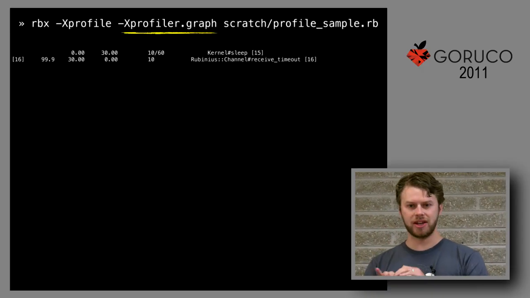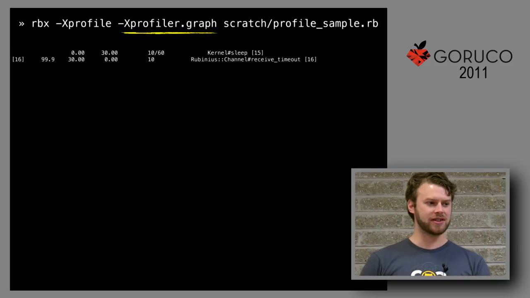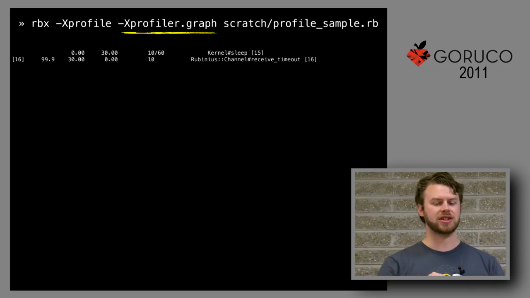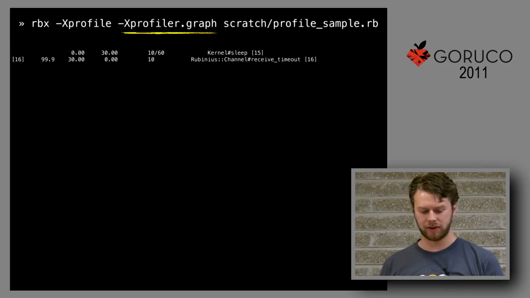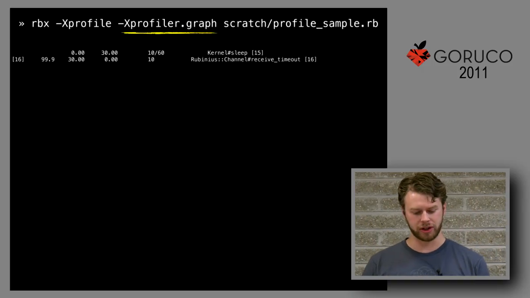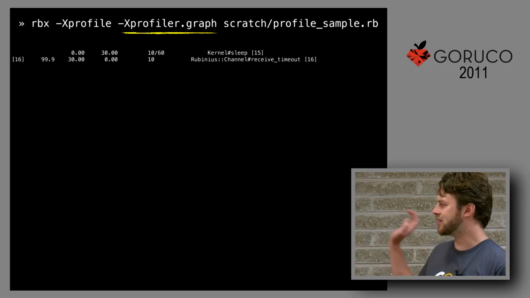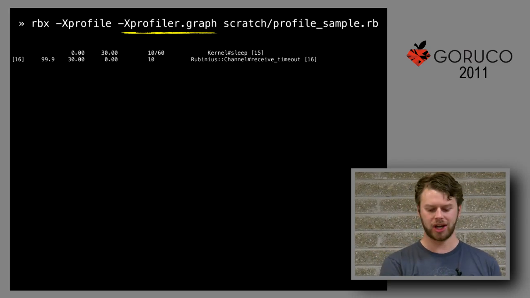How to read this is subtle but important. So the 16 on the left-hand side there is just saying this is entry number 16. So if we had been looking at this, there would actually be 15 things above it. And then the 99 there is, again, the 99% that we saw earlier. And then all the way on the right-hand side, we see the method in question that we were looking for, which was this channel receive timeout.